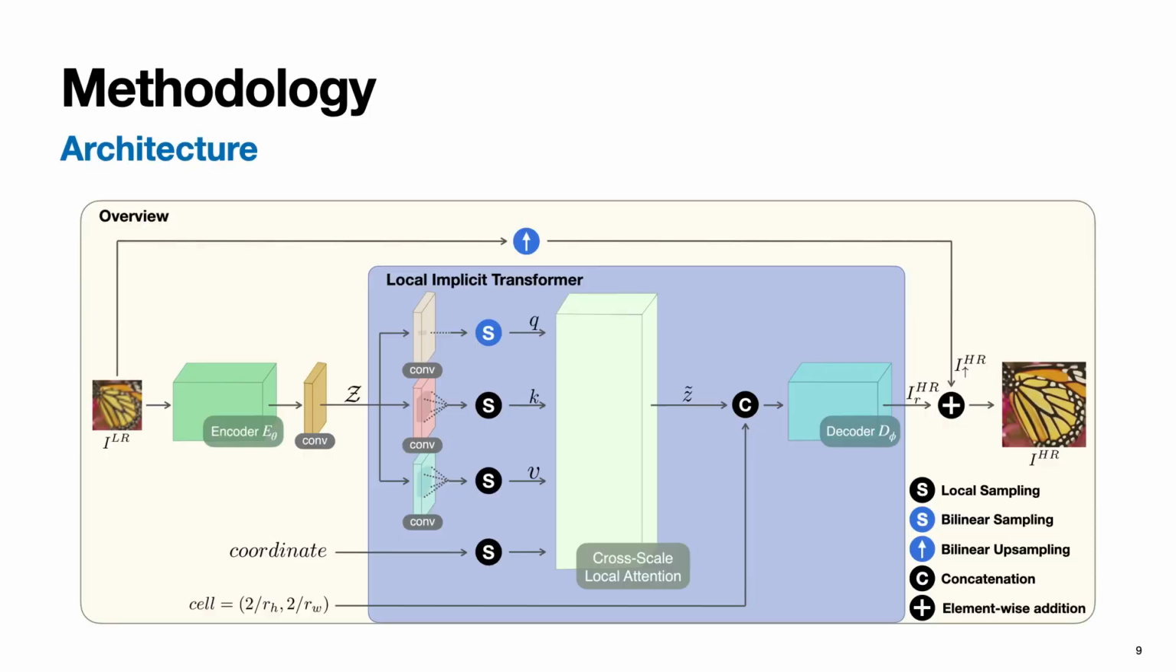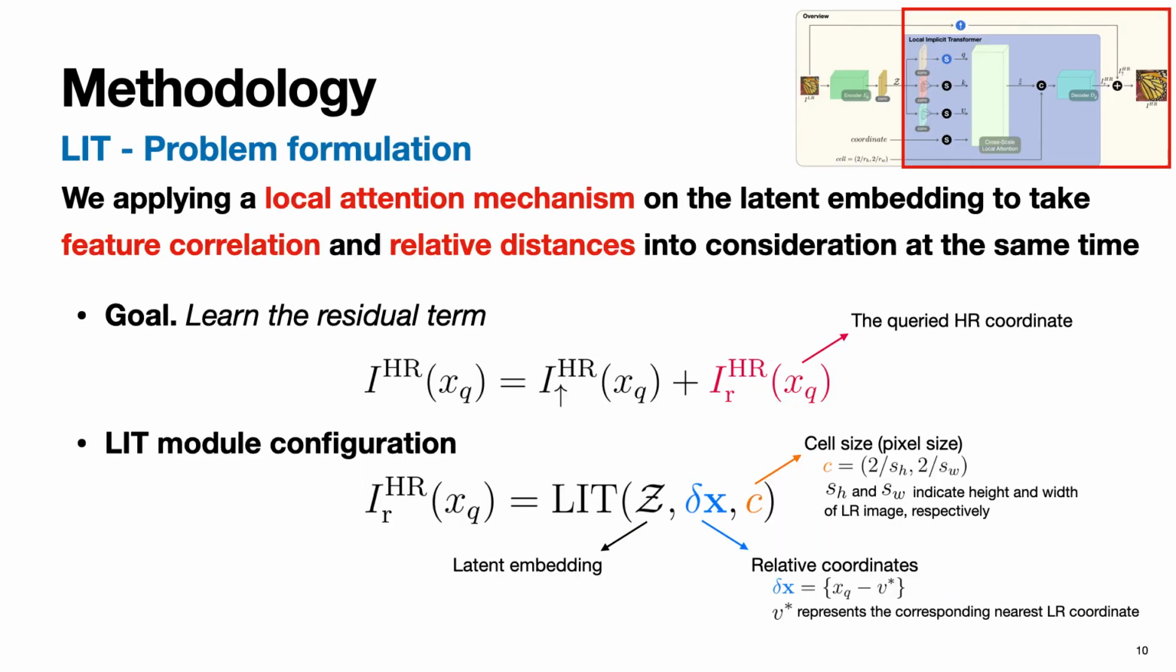Here, I will introduce our proposed method. This is the overview of our proposed architecture. The major component LIT is placed in front of the MLP decoder. In this slide, we formulate the problem into an equation associated with the LIT module. Our goal is to learn the residual between the ground truth HR images and the interpolated HR images. The inputs of LIT modules are latent embedding, sets of relative coordinates, and the cell size. Based on these inputs, we apply the local attention mechanism to consider the feature correlation and relative distance together.